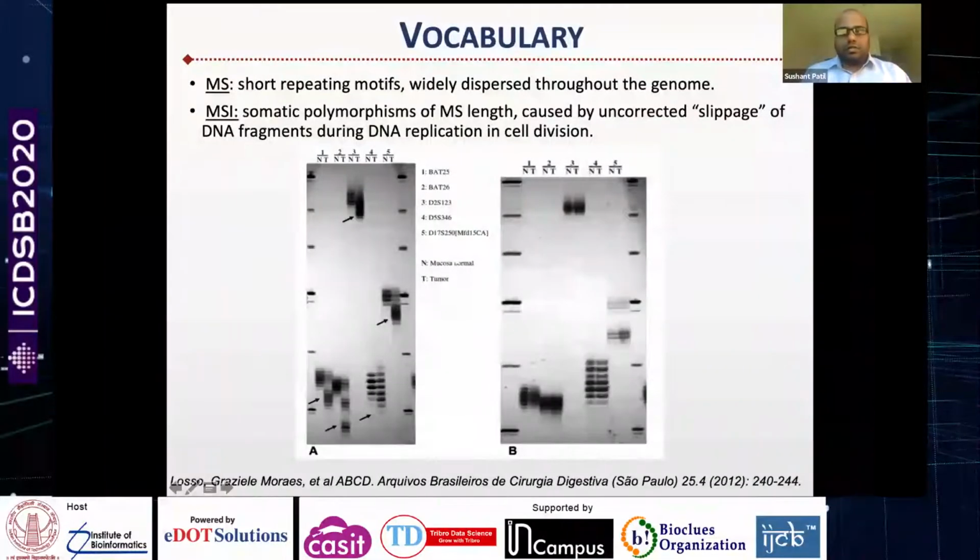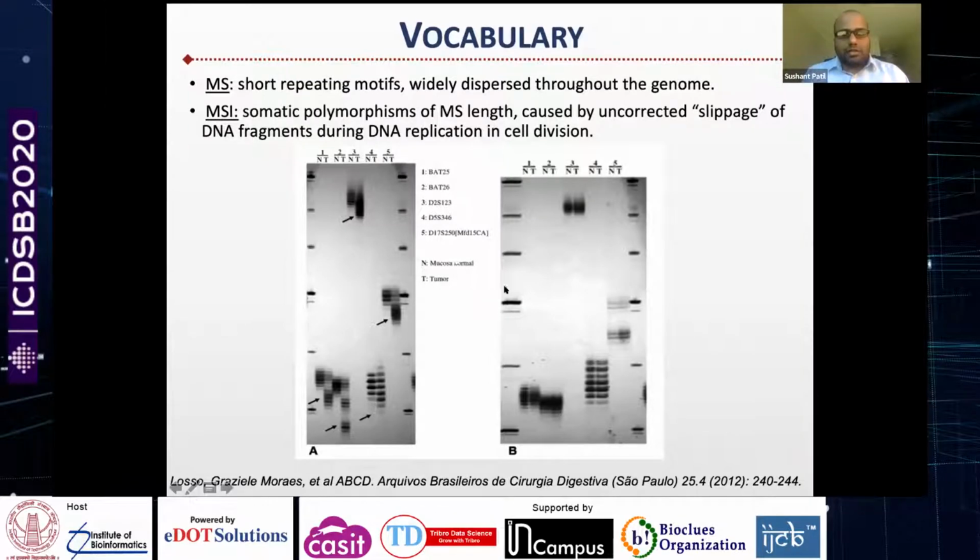Okay, so just to familiarize ourselves with the vocabulary here, microsatellites are short repeating motifs. They could be mononucleotide, dinucleotide, or trinucleotide, widely dispersed throughout the genome. And microsatellite instability basically means the somatic polymorphisms of microsatellite lengths caused by uncorrected slippage of DNA fragments during DNA replication in cell division.